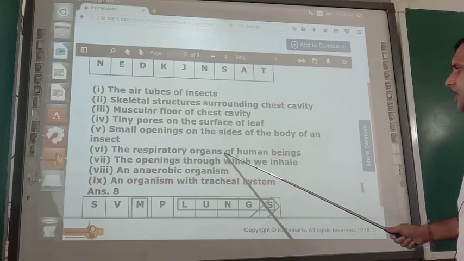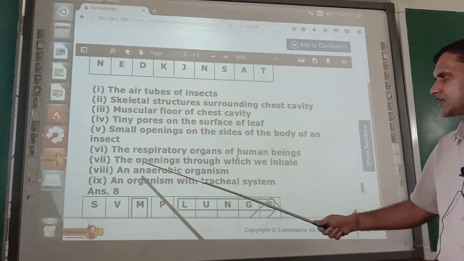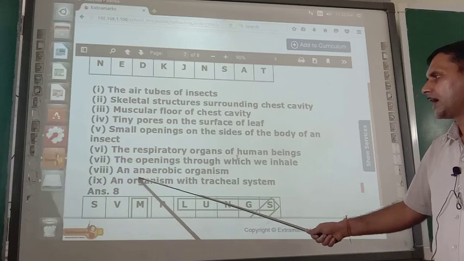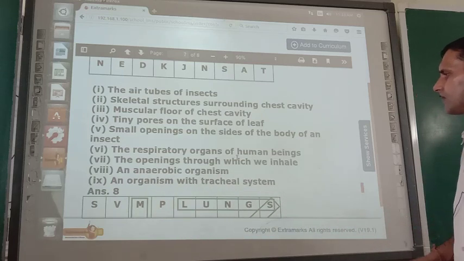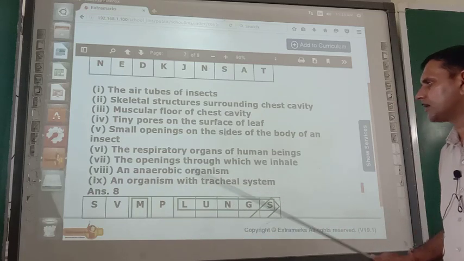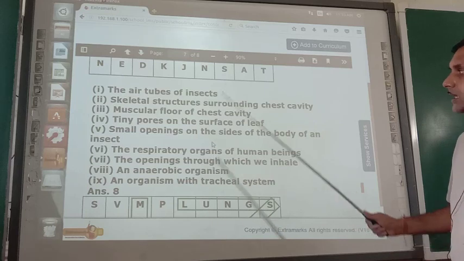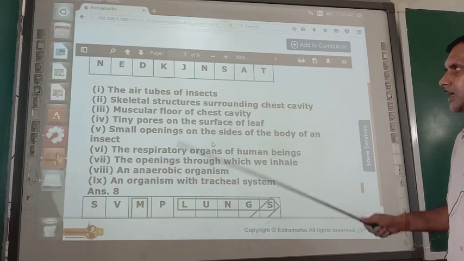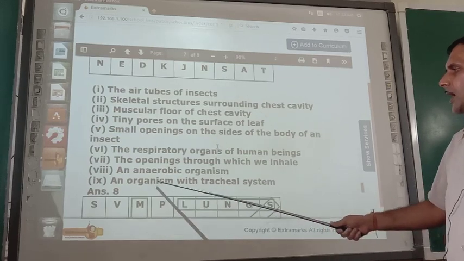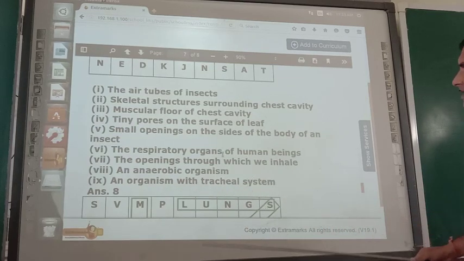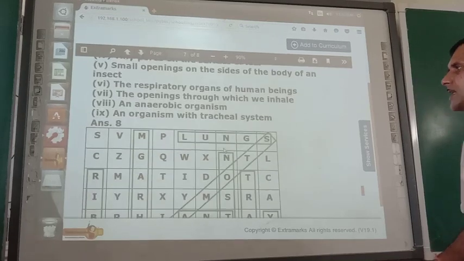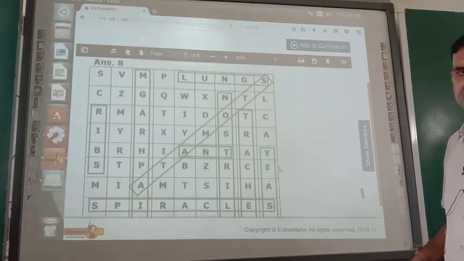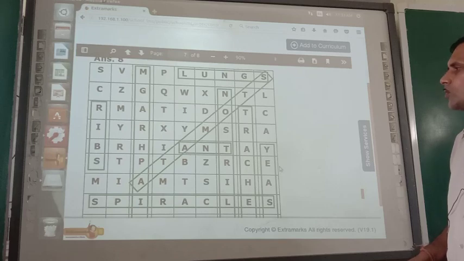The respiratory organ of human beings: lungs. The opening through which we inhale: nostrils. An anaerobic organism. What is an anaerobic organism? Yeast. But remember, yeast may not be here; some other organism may also be there. You have to select an organism with a tracheal system. There are so many tracheal system organisms, for example cockroach.